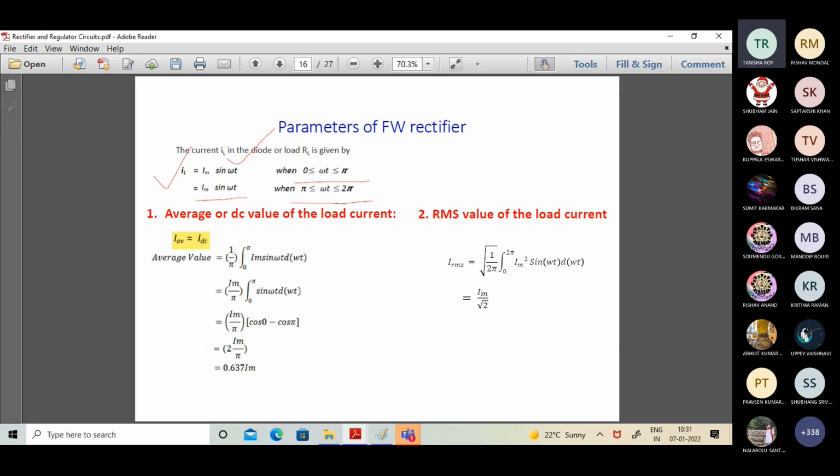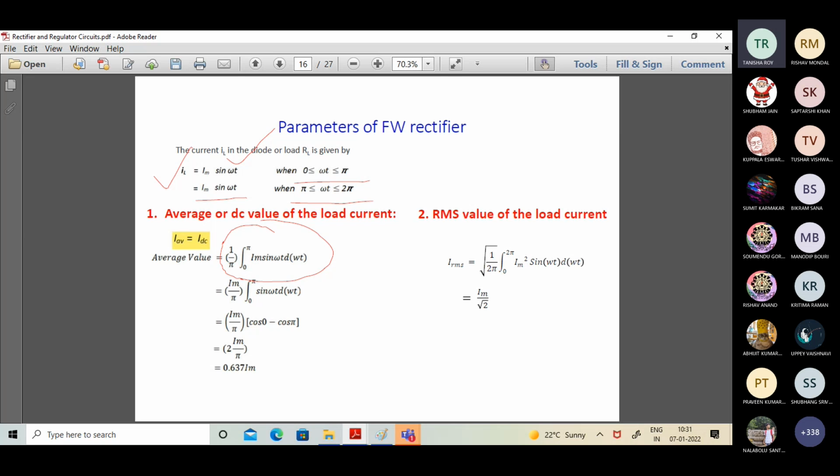Now, what is the DC value of the load current? If you look at the expression, it is correct to conduct the integration between 0 to pi with 1 by pi, because we have identical information. This holds for a sinusoidal waveform; if it is not sinusoidal, it's a different story altogether. As both halves are completely symmetrical, it is justifiable to take 1 by pi, 0 to pi.